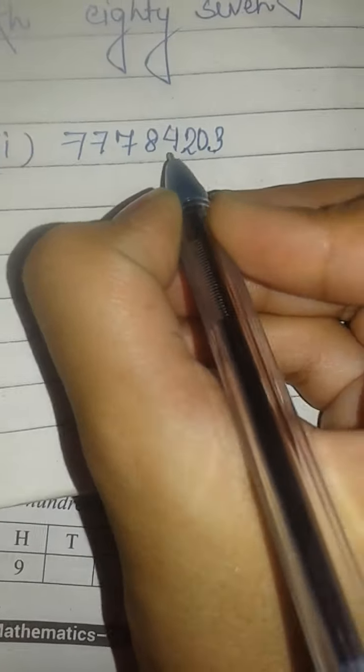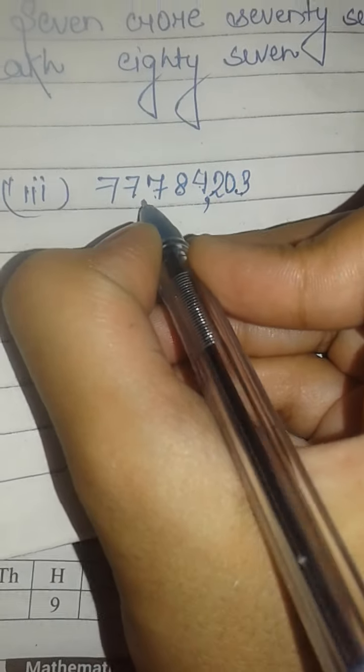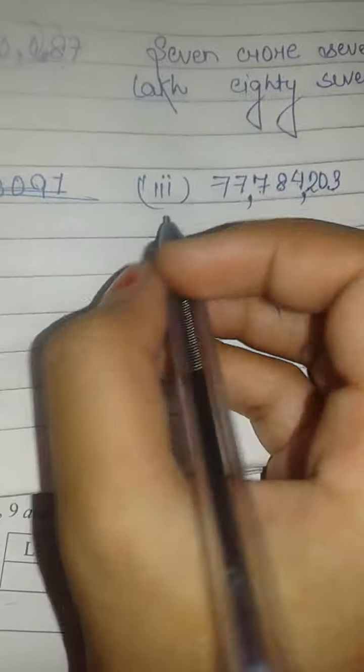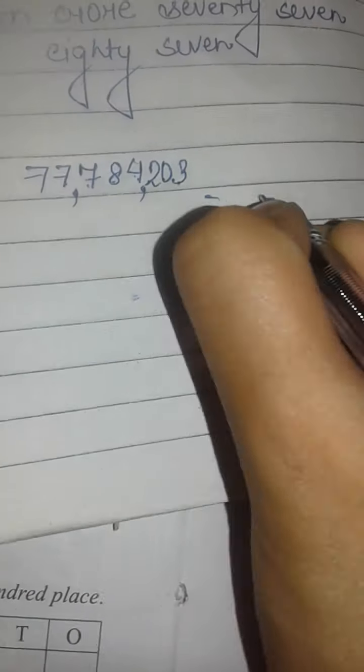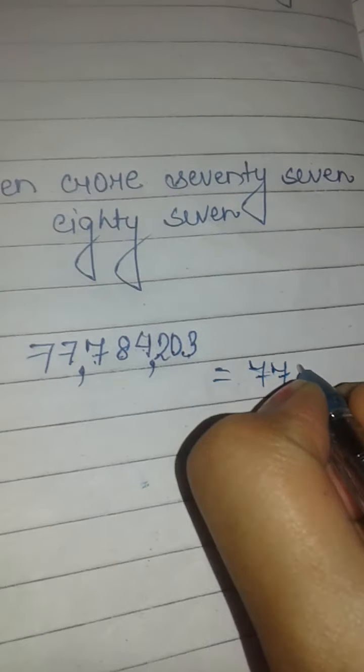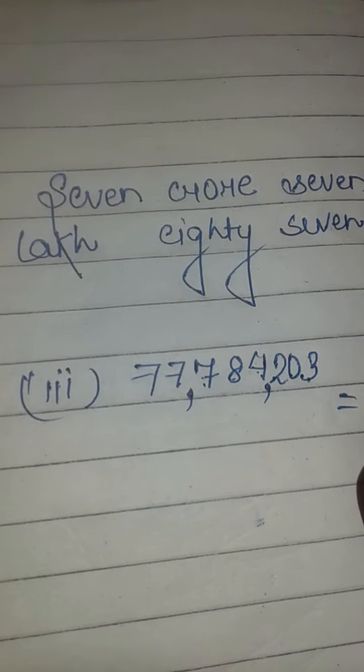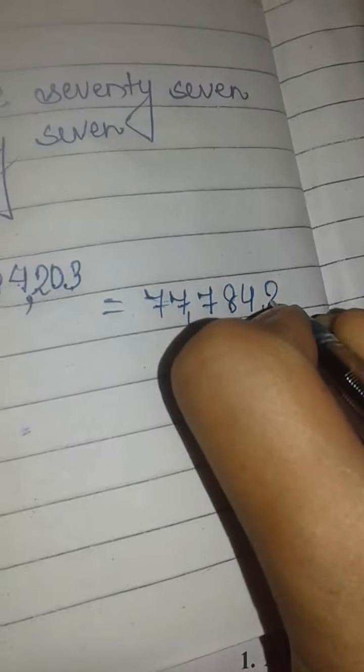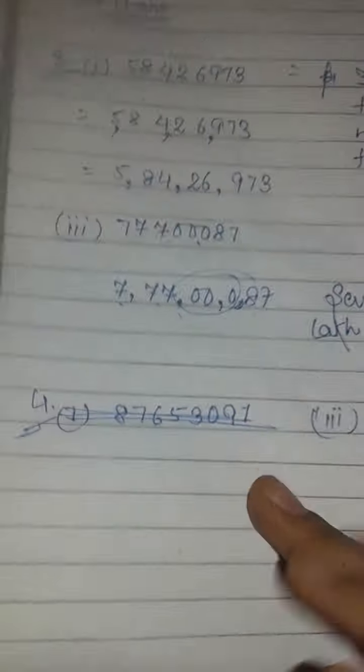So see here, ones, tens, hundreds, here will be a comma, then thousands, ten thousands, hundred thousands, here and here. So the number with commas is 77,784,203.